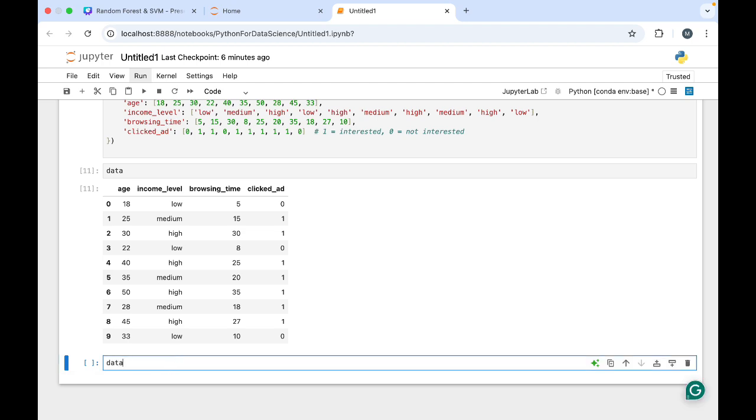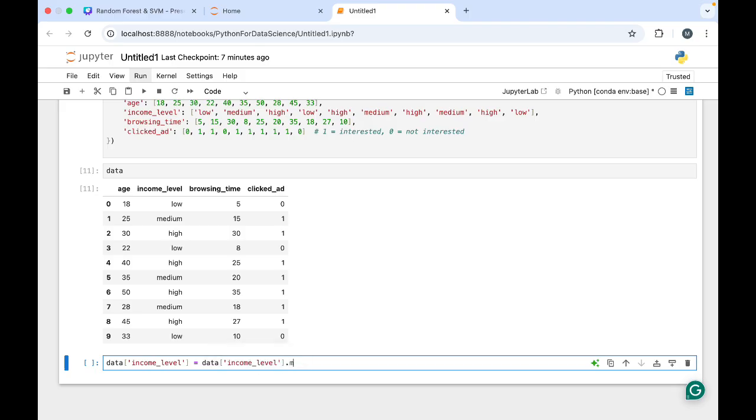Of course it is in data, so we take data. Then what we want to convert, income level. So take that name. We took this income level. Now we want to convert it into numbers. Again income level, we are not deleting anything.